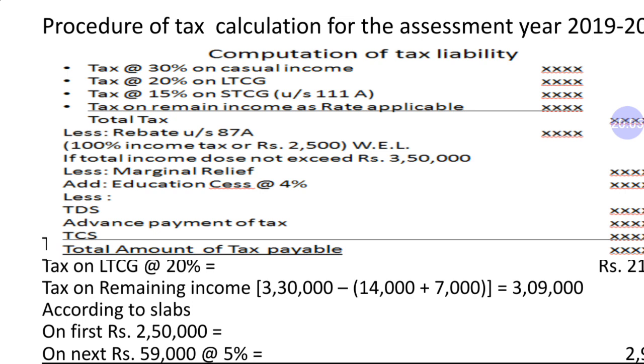According to the photo attached, you have to calculate first 30% on casual income. So in this question, we don't have any income which is casual. No, sorry, we have a casual income which is given in this question.